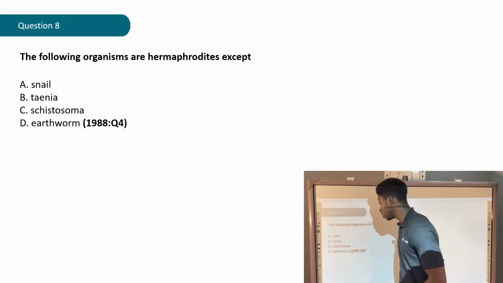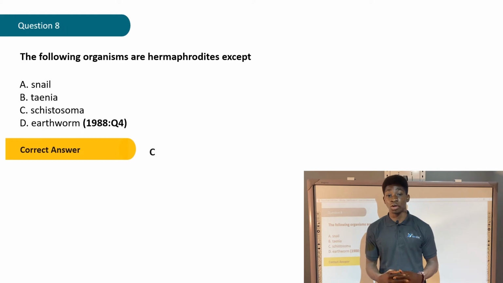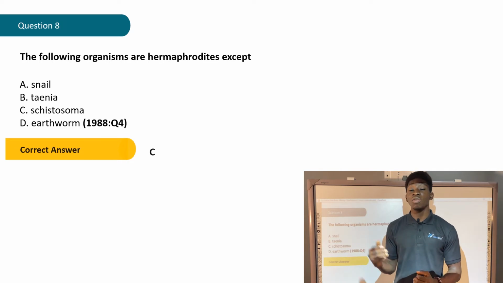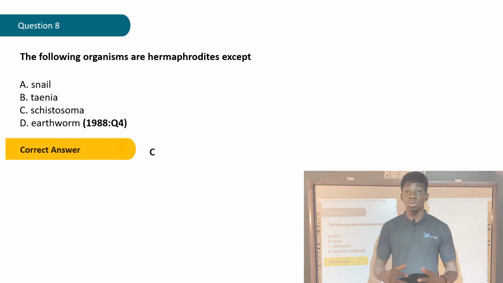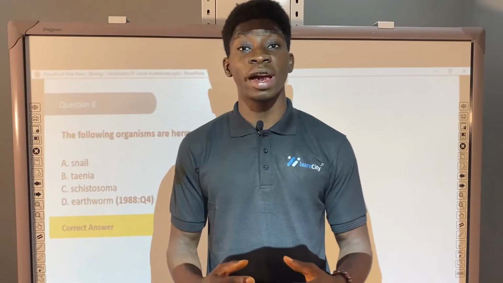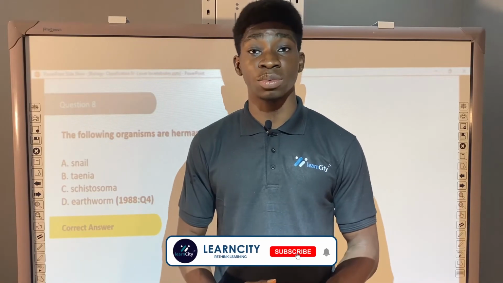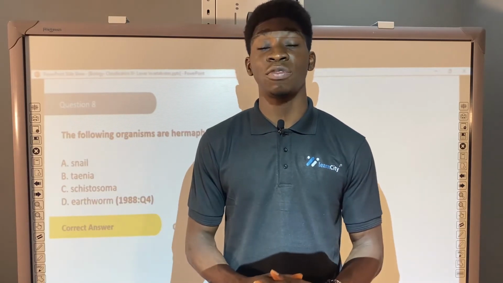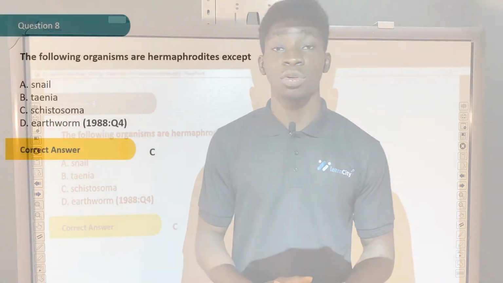The correct answer is C, schistosoma. Schistosoma is what we call blood fluke. So the question is asking us which of the following organisms are not hermaphrodites. Hermaphrodites are simply organisms that possess both the male and female parts in just one organism. So they can reproduce on their own. They don't require both the male and female to reproduce. So snail is a hermaphrodite, taenia is a hermaphrodite, earthworm is a hermaphrodite. The only one that is not a hermaphrodite is schistosoma, which is also known as blood fluke.